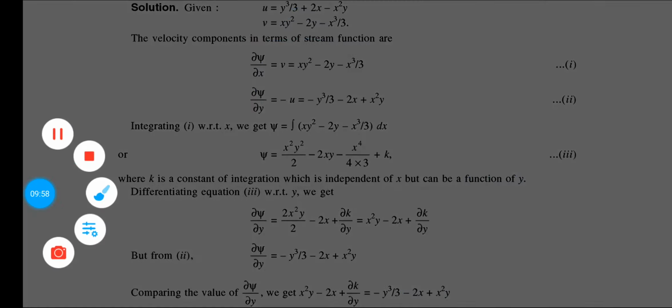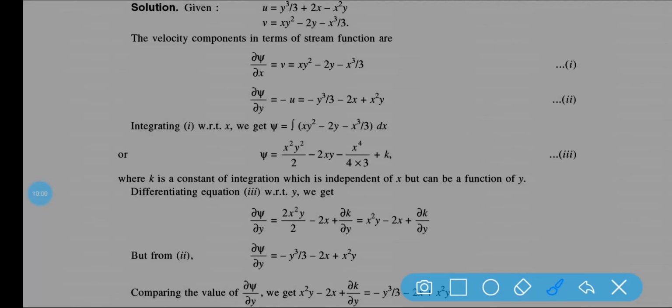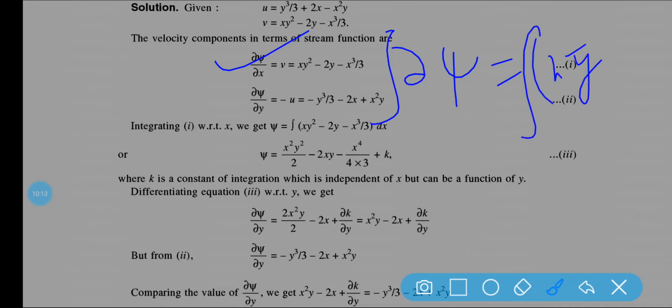Integrating equation 1, del psi is equal to the integration of x square y minus 2y minus x cube by 3 into del x.